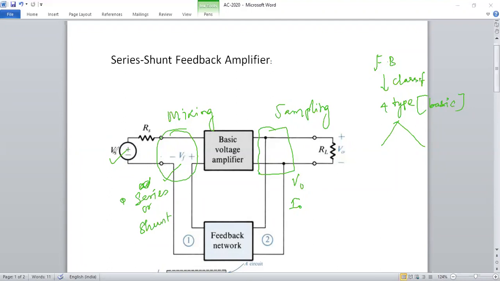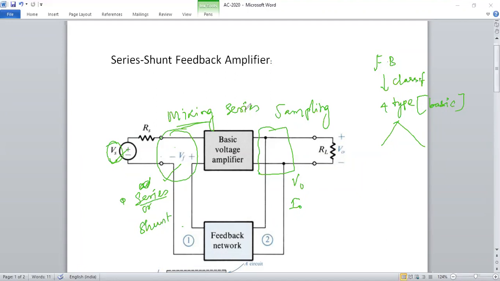Suppose your supply is a voltage source. I want to add this voltage source with the feedback signal, so on the input side of the circuit I have to make it a series, because your supply voltage should be added or subtracted with the feedback signal. You have to make the mixing path a series, because only when two voltage sources are in series can you sum them and make one equivalent source.